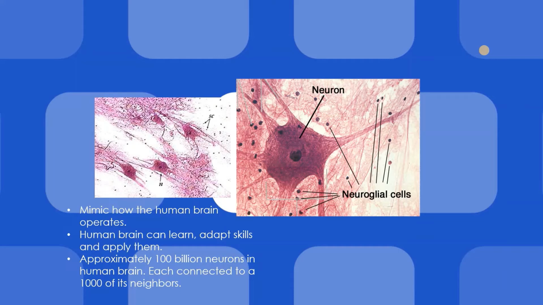So a human brain can learn and adapt skills. When we are small kids, our brain tries to adapt skills and we learn by seeing around. When we see around, that is the data, right? So we are taking an input of some data around us, we are processing that data, and we're getting some output from it. So basically we are learning. By learning, what I mean is we are training the neurons in our human brain. So that's how we are going to try and mimic this process.